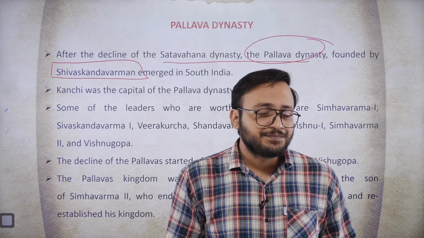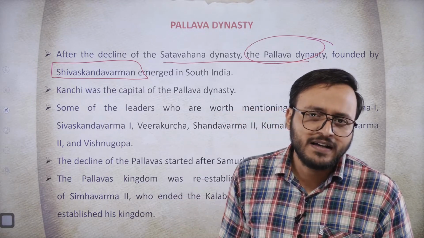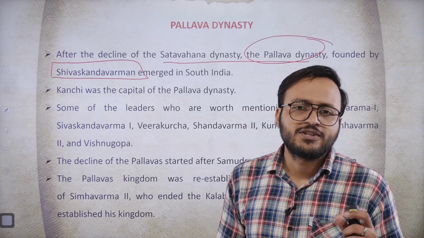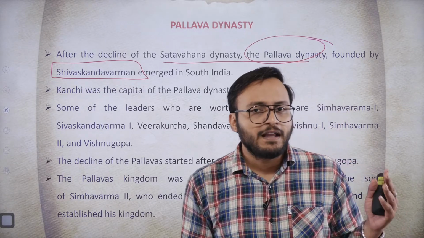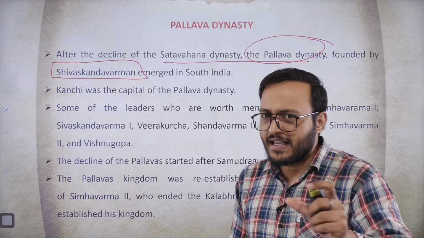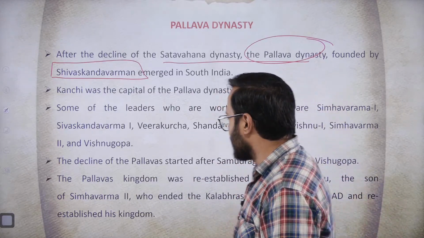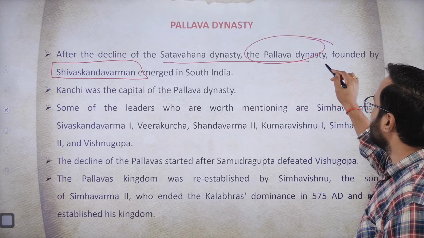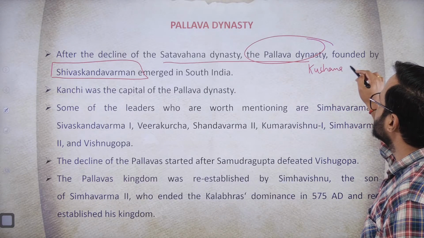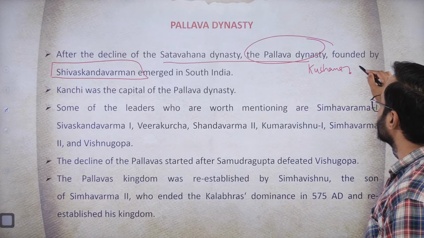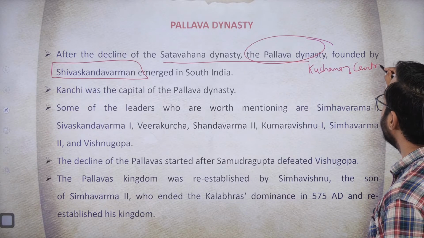And remember that the early Pallavas were actually contemporaries of the Guptas. In fact, if you compare the entire flow chart, I had told you that in northern India, Kushanas were ruling, followed by Shakas in central and western India.